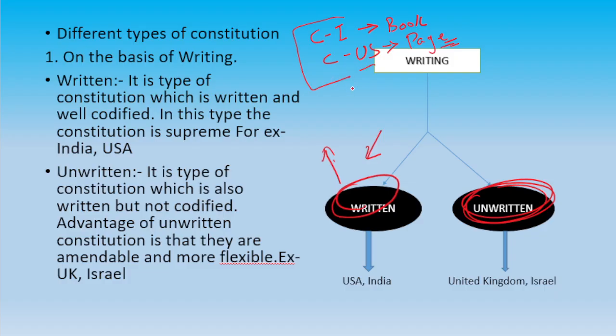But if we want to find the Constitution of the UK, we will not find it. Why? Because the UK doesn't have a written constitution. This doesn't mean that the laws are not written. They are written, but they are not codified. Codified in the sense, for example, we have Article 1, which states India, that is Bharat, is a union of states.